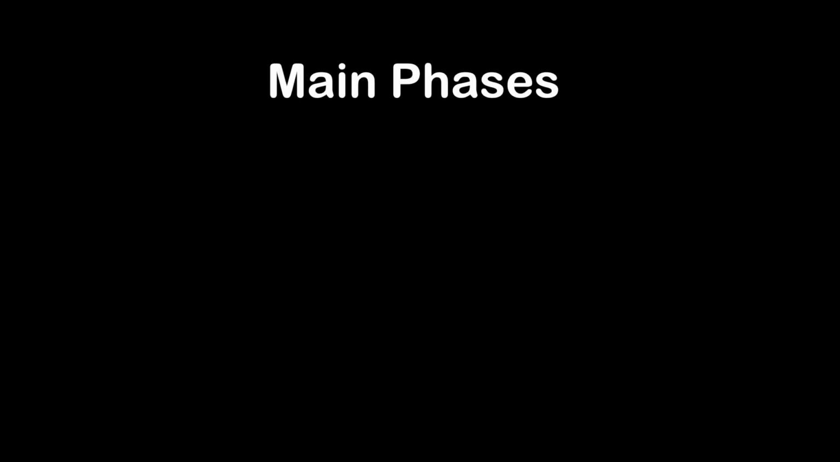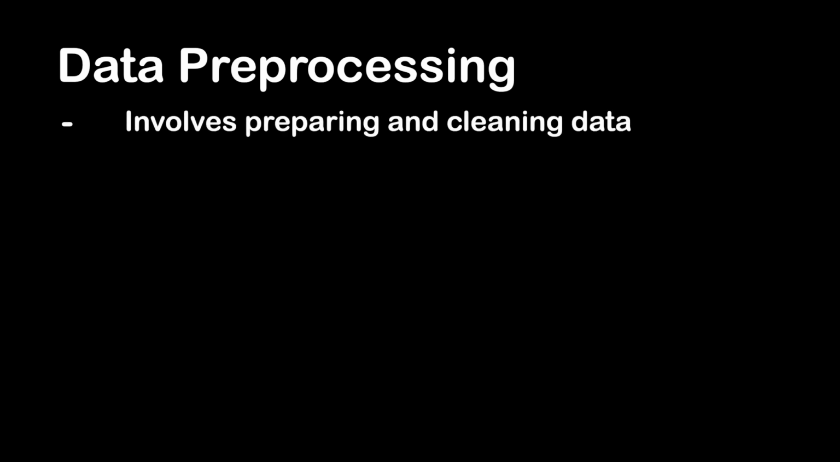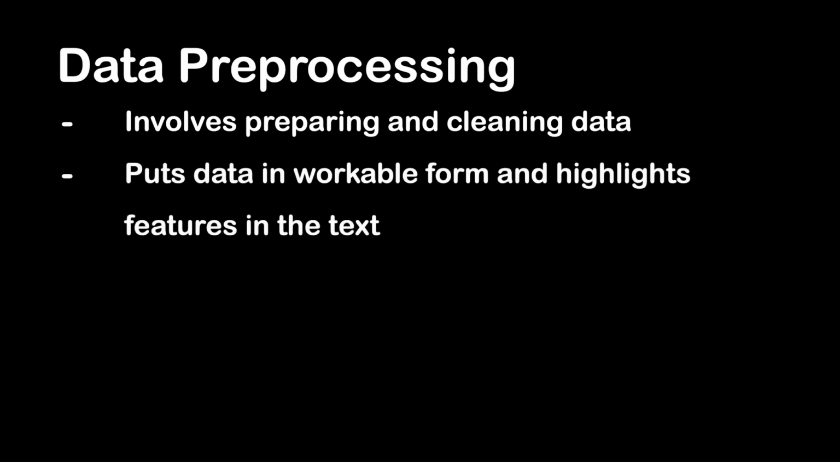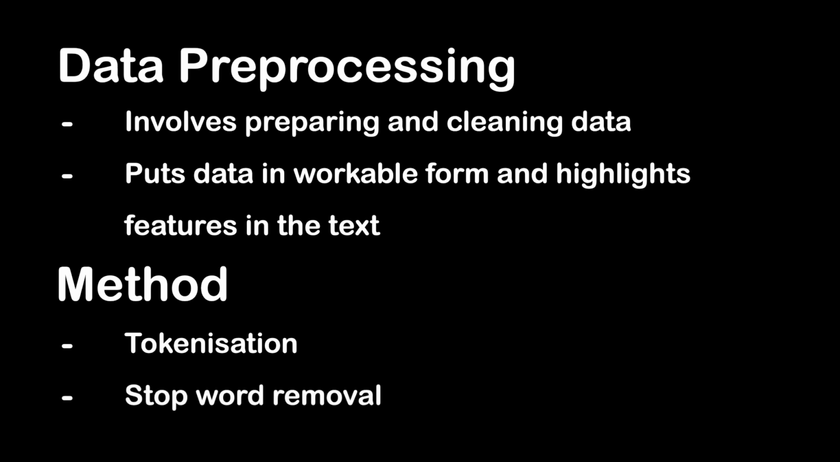There are two main phases to natural language processing, which are data pre-processing and algorithm development. Data pre-processing involves preparing and cleaning text data for machines to be able to analyze it. Pre-processing puts data in a workable form and highlights features in the text that an algorithm can work with. There are several ways this can be done, including tokenization. This is when text is broken down into smaller units to work with. And stop word removal. This is when common words are removed from text, so unique words that offer the most information about the text remain.